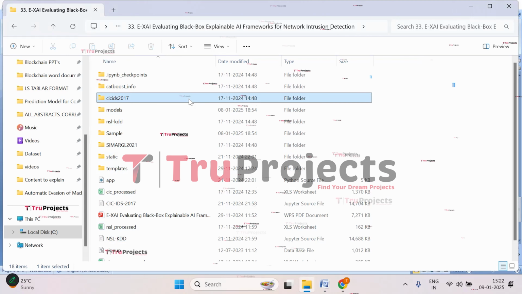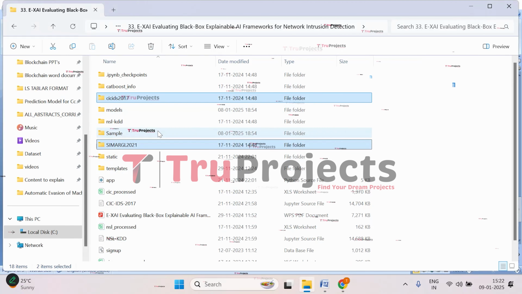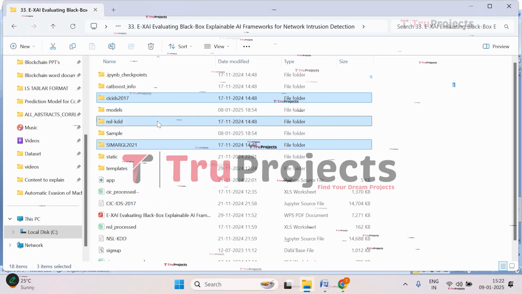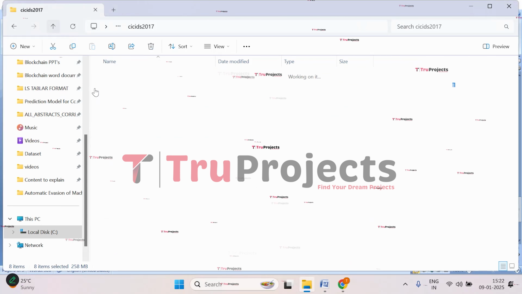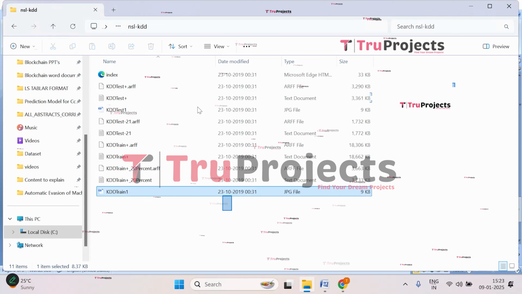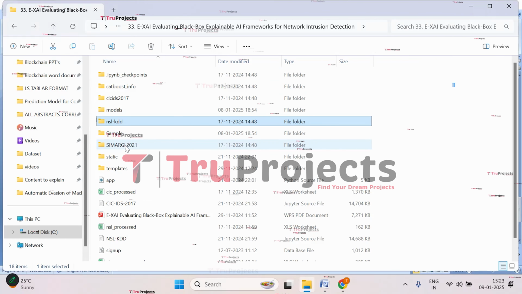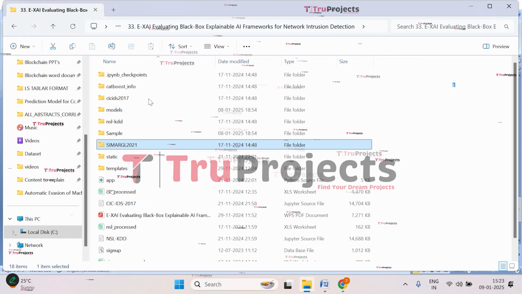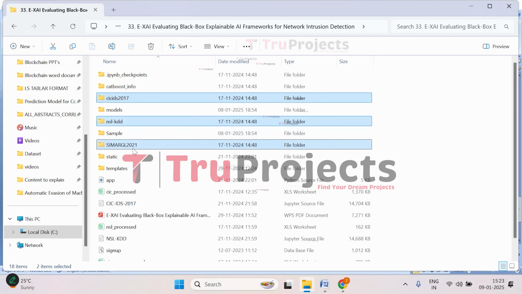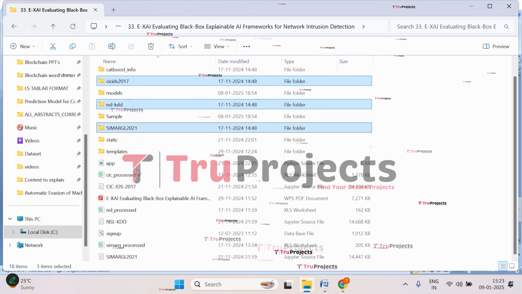So here in this folder and this folder, we have the datasets that are used in the project. In CIC IDS 2017, these are the files we have, and NSL-KDD, these are the files, and SIMARGL, this is the dataset that we have. So we will be pre-processing all these three datasets. All these three will be pre-processed as mentioned.